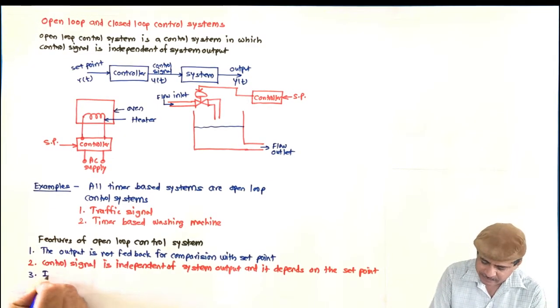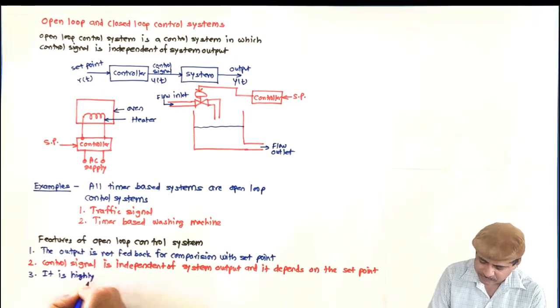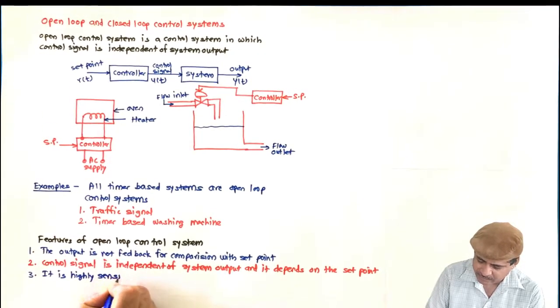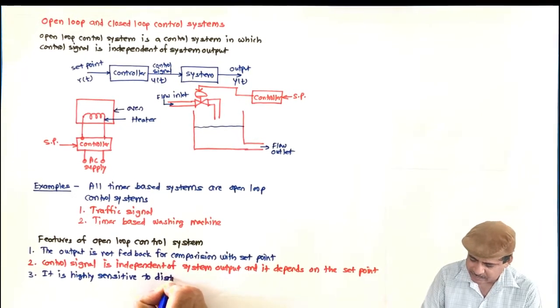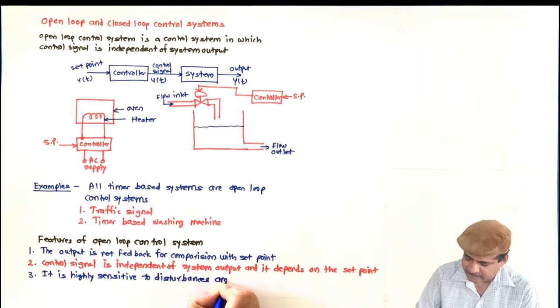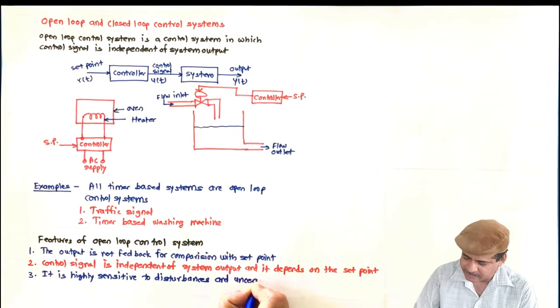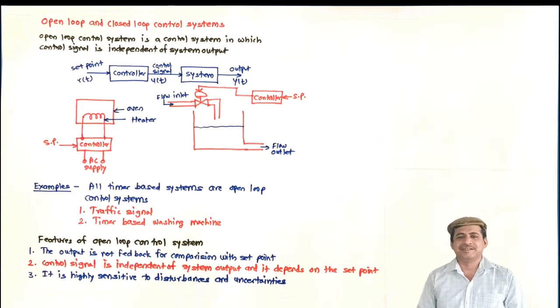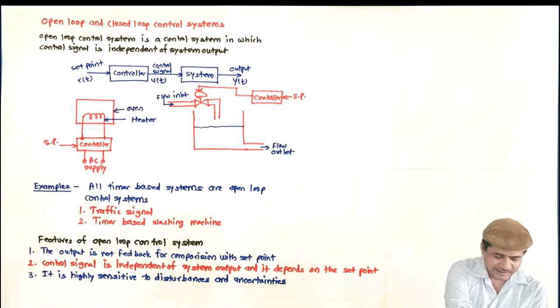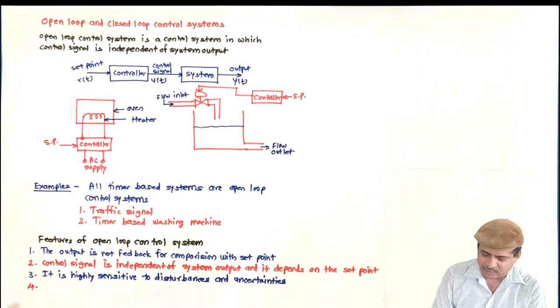So it is highly sensitive to disturbances and uncertainties. These are not good features. And as a result, accuracy is less.